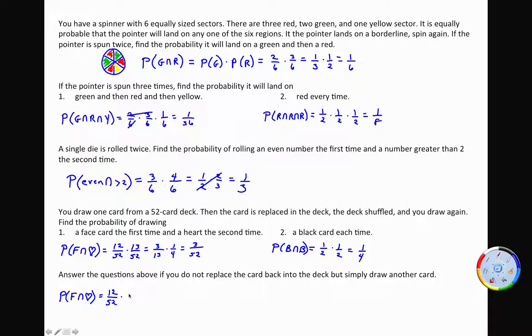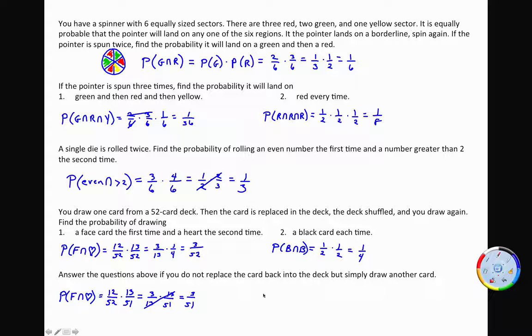Okay, so how many cards are hearts? 13, but there are only 51 cards left that you're drawing out of, right? Completely changes the probability of that second one. So if we simplify this now, this will simplify to 3/13, but this is not going to simplify to 13 over 51. So 3 out of 51.